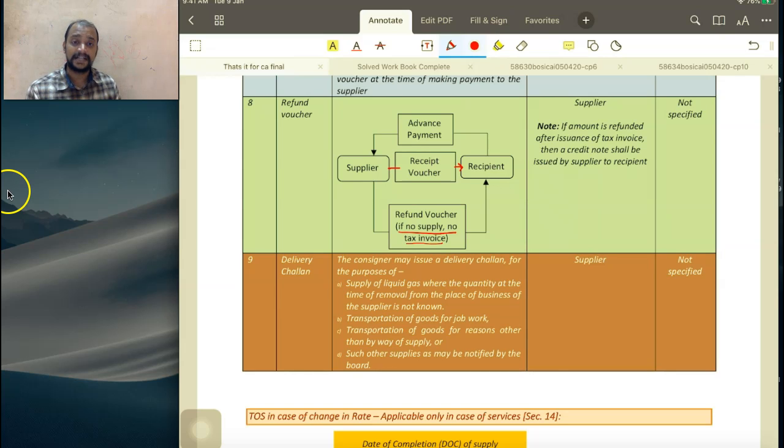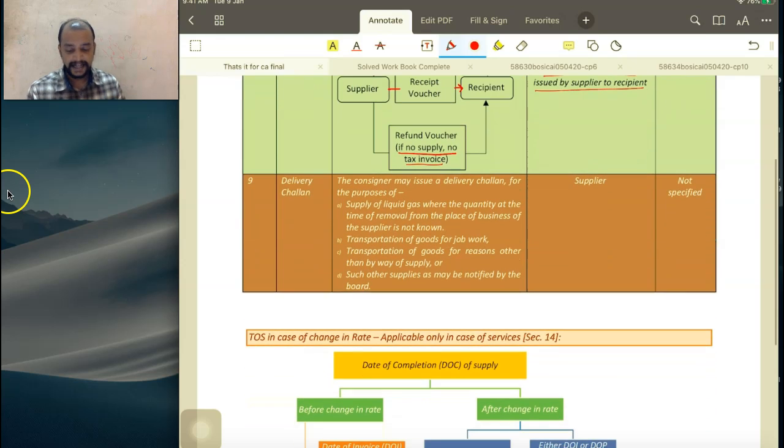What if the refund is given after issuance of tax invoice? Then that name is known as not refund voucher, it is known as credit note. If amount is refunded after issuance of tax invoice, then a credit note shall be issued by supplier to the recipient. Then next document is delivery challan. What is this delivery challan? Whenever there is supply, if it is taxable, we will be issuing tax invoice. When it is exempted, we will be giving bill of supply.